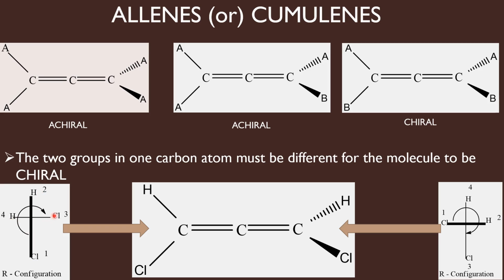Then coming to the horizontal line, chlorine gets priority over hydrogen. So 3, 4. Read the numbers from 1 to 3, you go in the clockwise direction. Therefore, this molecule has R configuration.